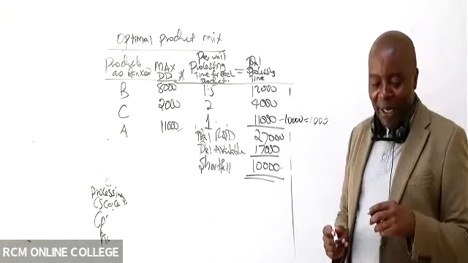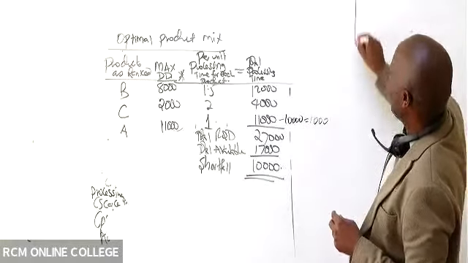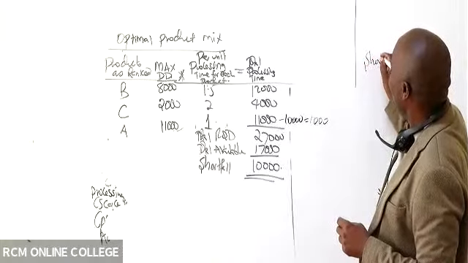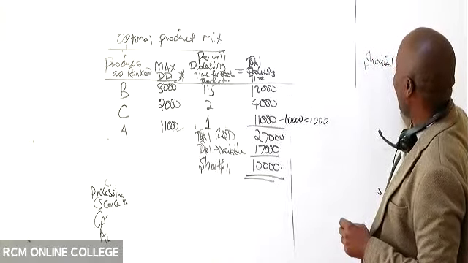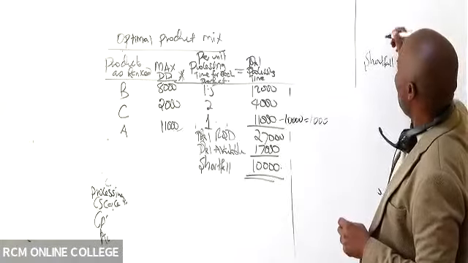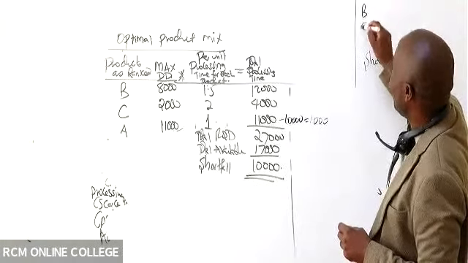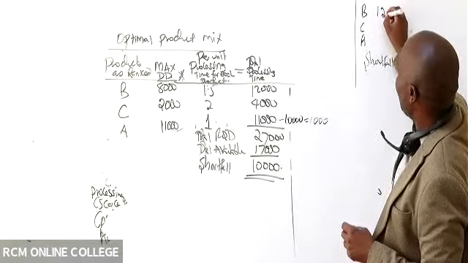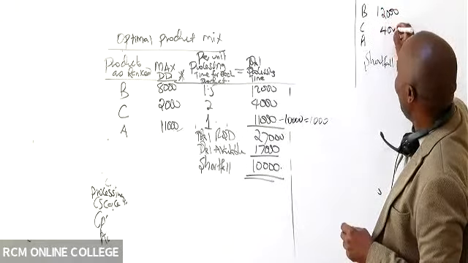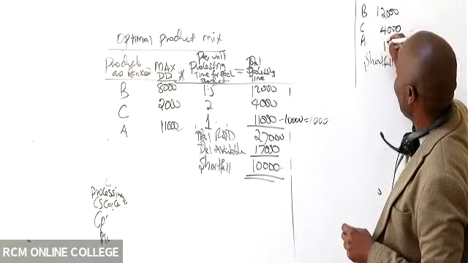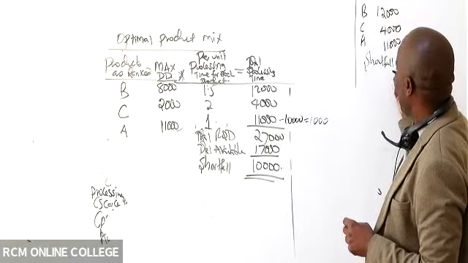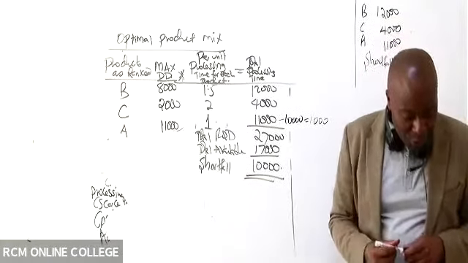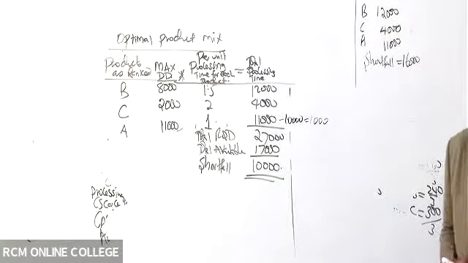You can even write somewhere, just rough work. You are saying, what if the shortfall was 16,000? And then you have your products here, B, C, A, with processing time. This is 12,000, this is 4,000, this is 11,000. So I want to see recovery of this shortfall from these units. I want to see how you shall recover.